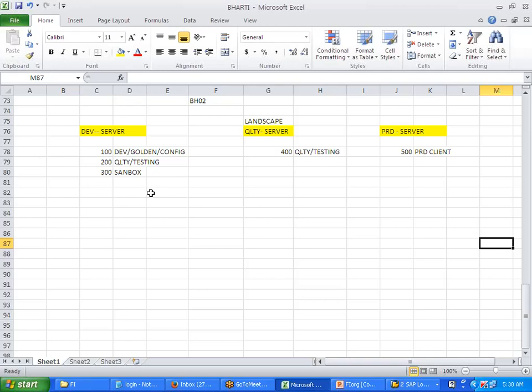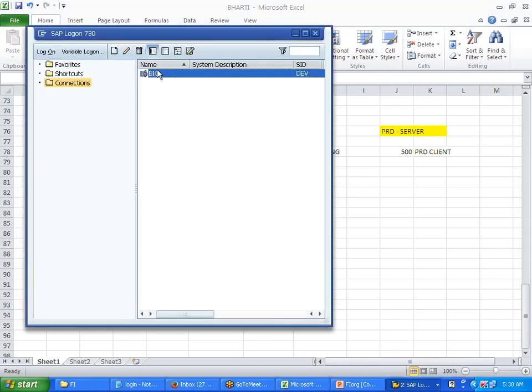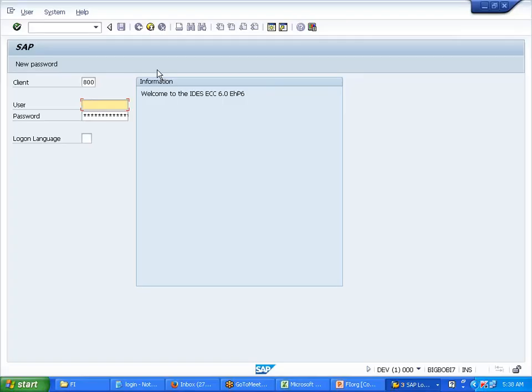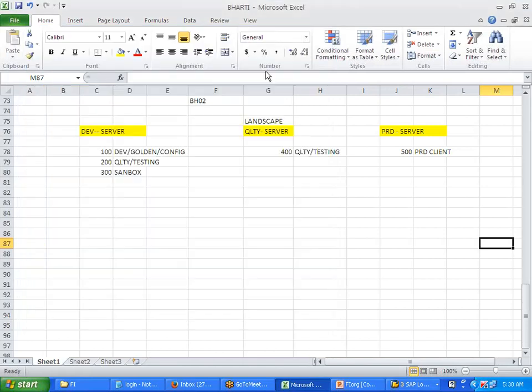Now let us understand the significance of this. Where did we do configuration? What is our client? Bharti is a company name. What's our client? 800. Did we discuss this yesterday? So this is where we are configuring it. For our 800 I did the configuration.